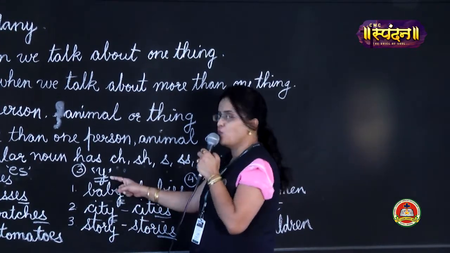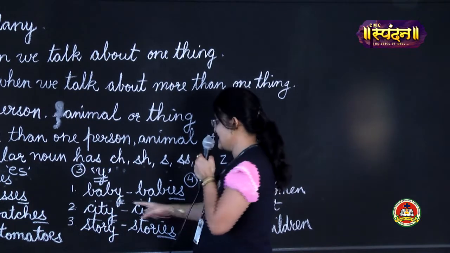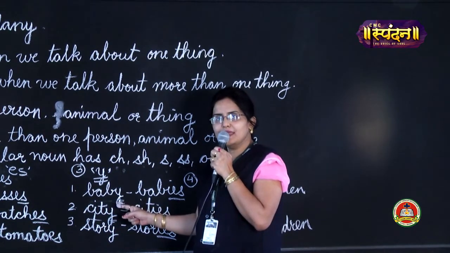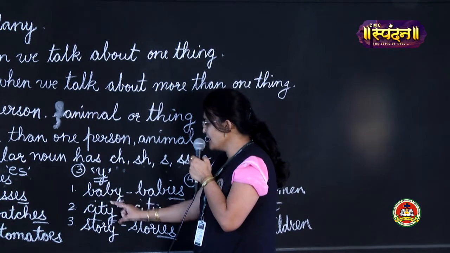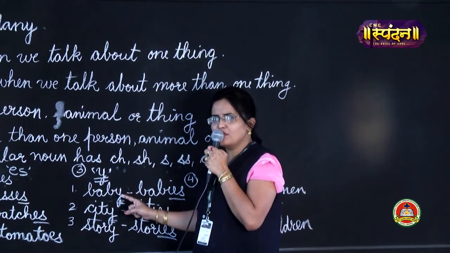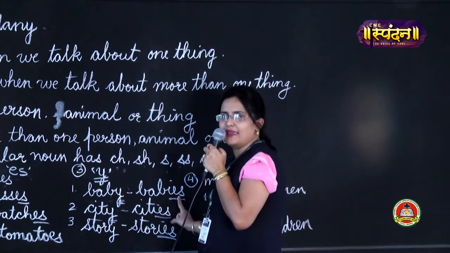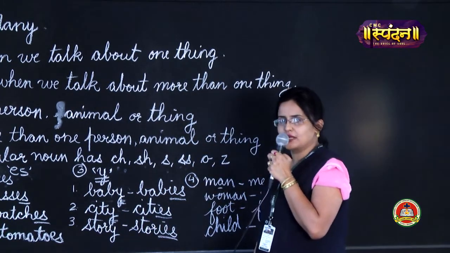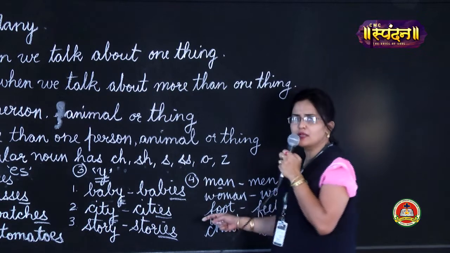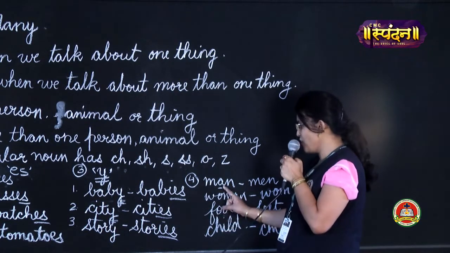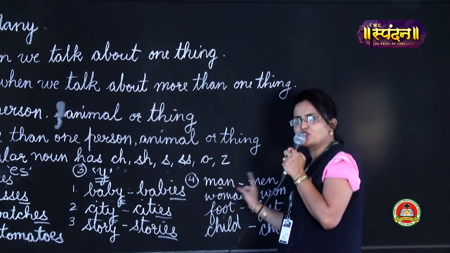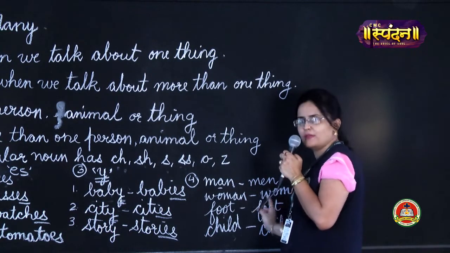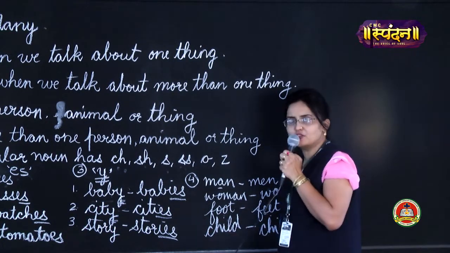Okay? Then the third method by which you can change a singular noun to a plural noun is by adding IES. And where will you add IES? Where in the singular noun at the end you have Y, that Y will change to IES. So many examples I have given you here. Then there are a few singular nouns which can be changed to a plural noun by changing the inside vowels. So man will change to men, woman will change to women, foot to feet, and child to children.